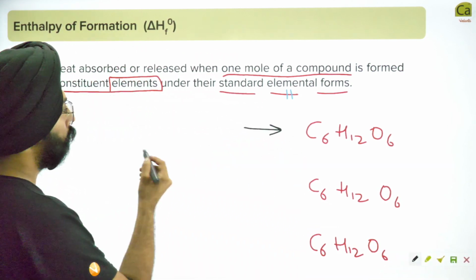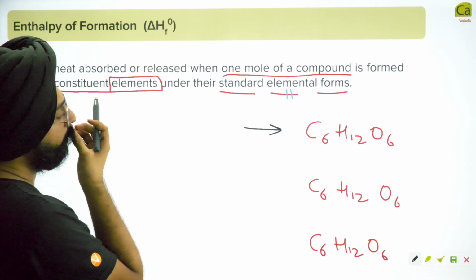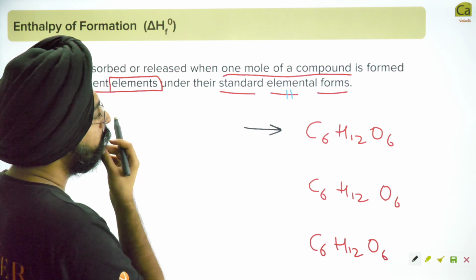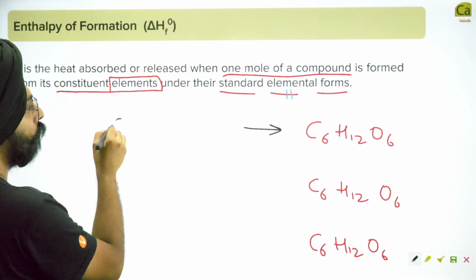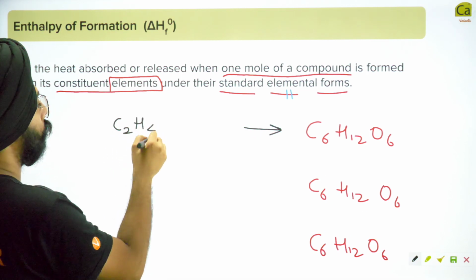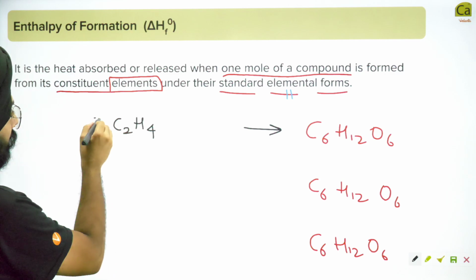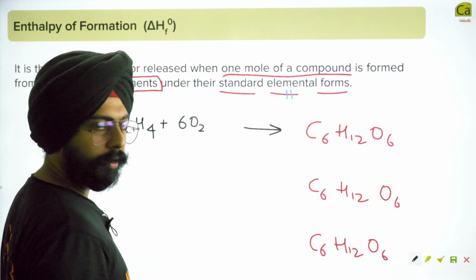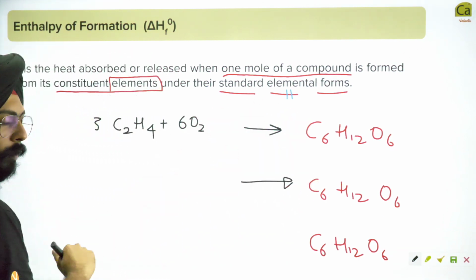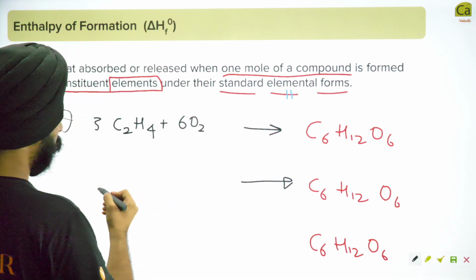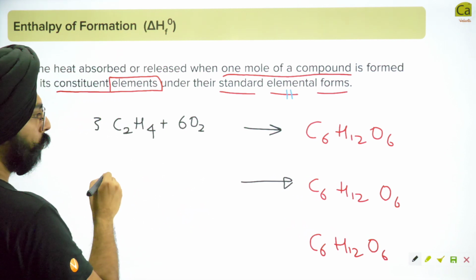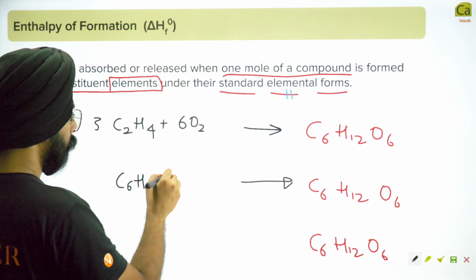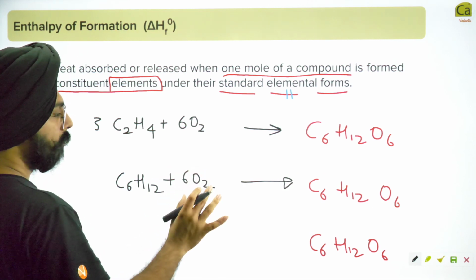First way is, okay, तो मान लो अपने पास है C2H4. We have a gas C2H4. 3 times C2H4 plus 6 times O2 gas is giving me this. Okay. Next, how do we prepare this guy? We do something like this. We write a reaction where we are using some compound C6H12 plus 6 times O2 to give this reaction.